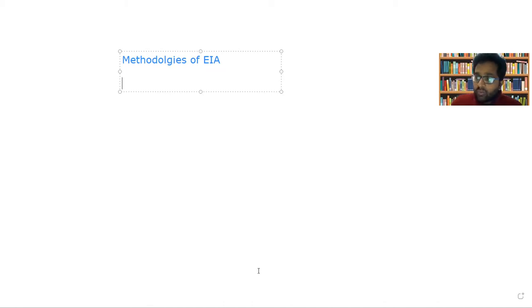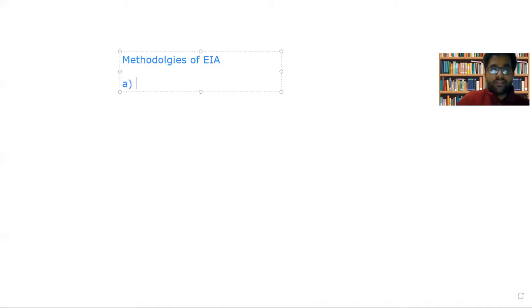Now let us see what are the things which an EIA should be effectively dealing with, or what are those parameters which are effectively dealt by an environment impact assessment. Okay, so let us study.